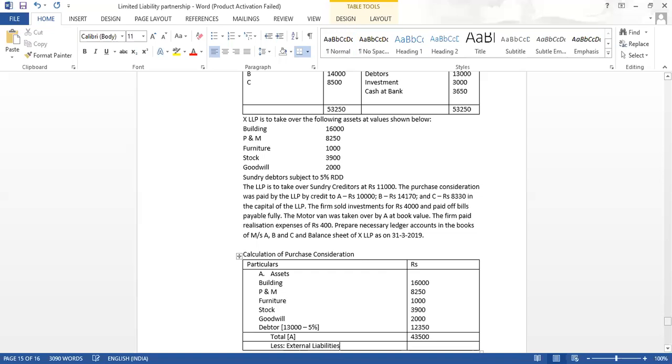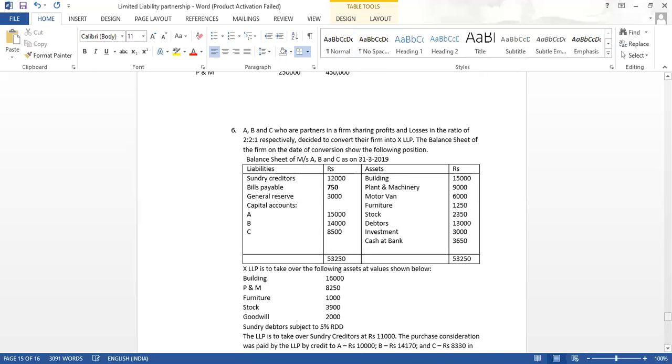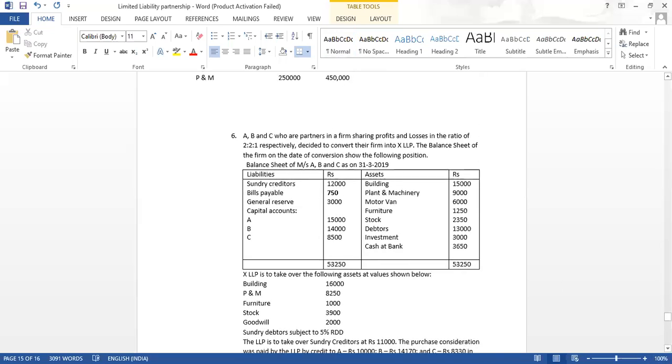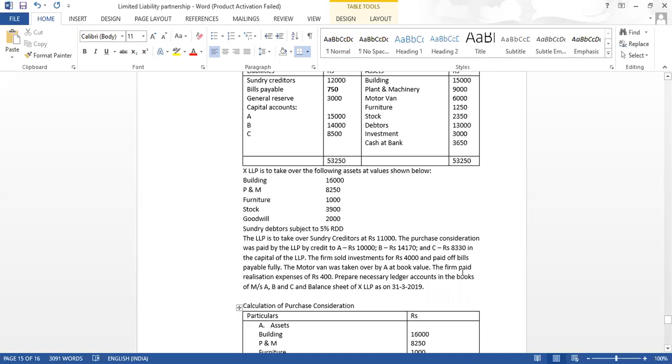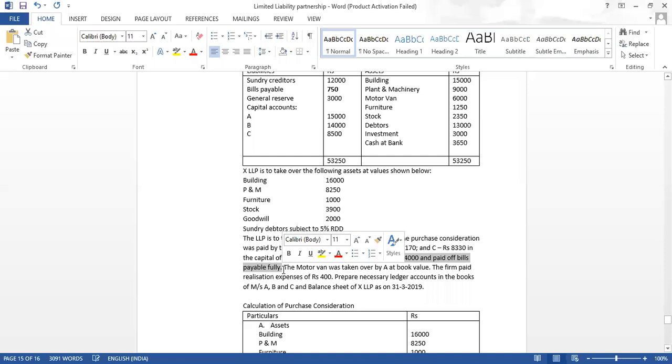External liabilities, I will give the head as capital B. Now, what external liabilities do we have? We have creditors and bills payable, 12,750. But there is a point: the firm sold investment at 4,000 and paid off bills payable fully.